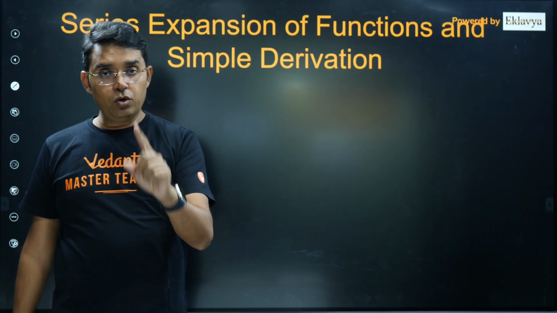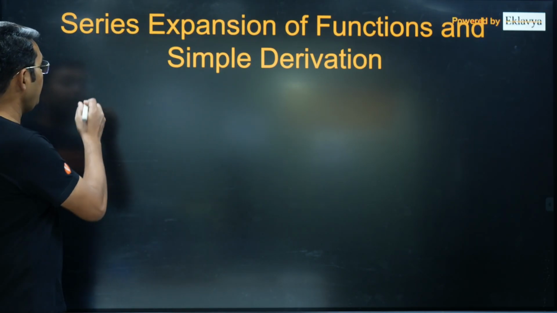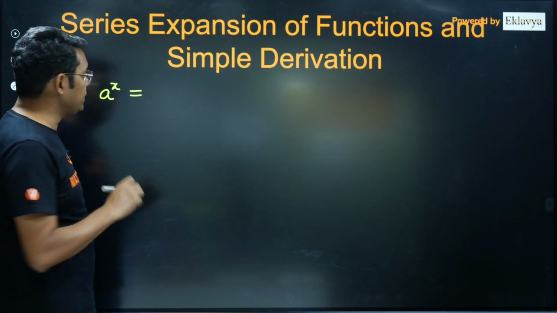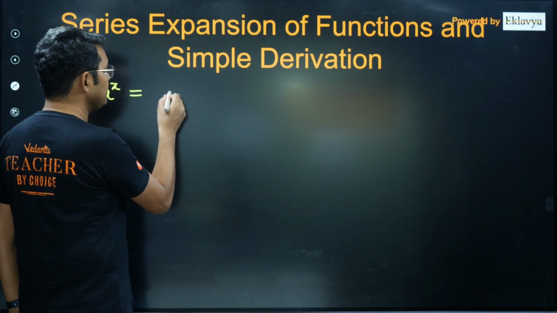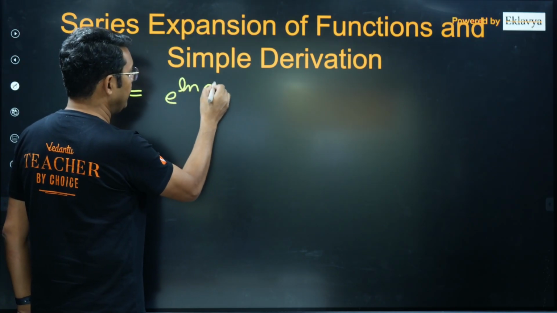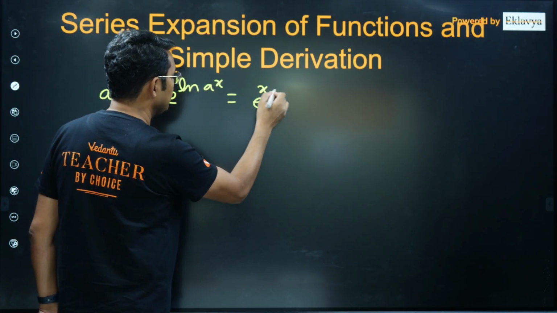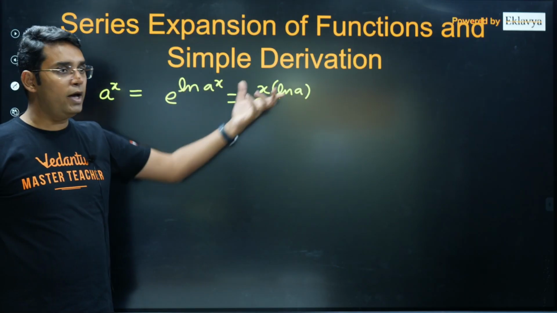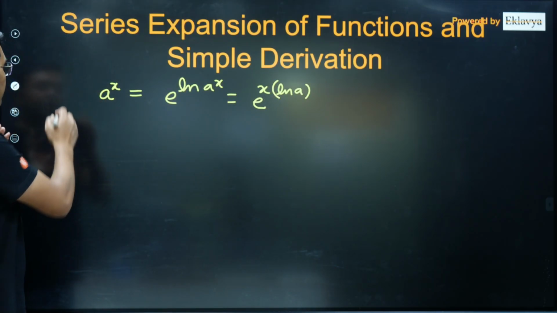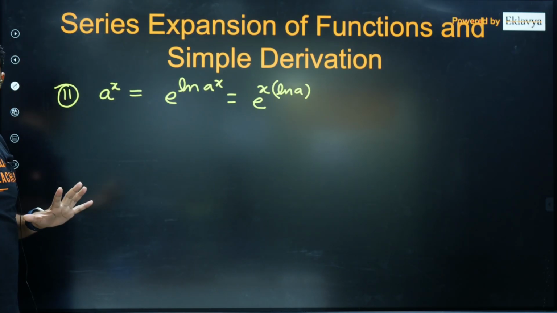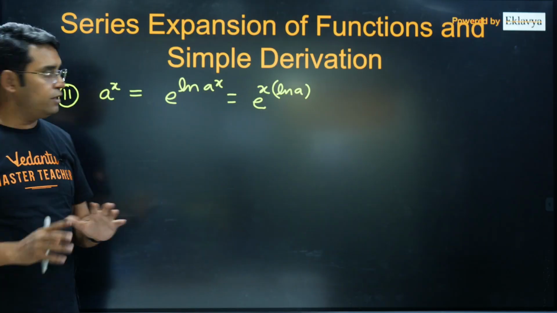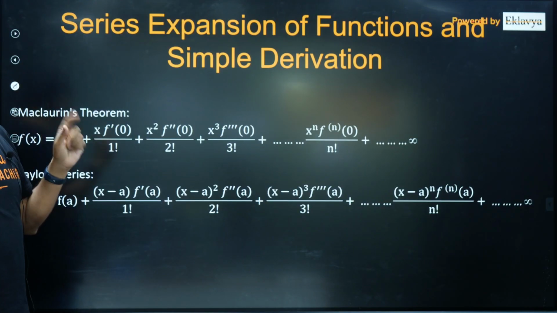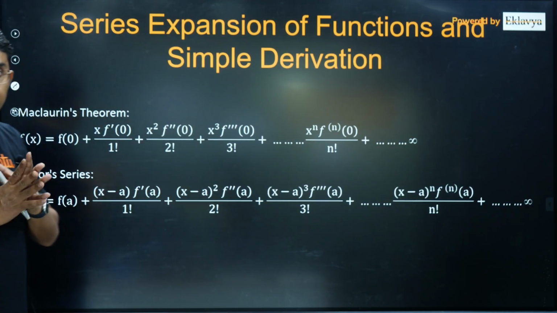e power x, I have already told you, you have to remember it. In fact, a power x was also my second one. A power x is also same as e power x. You can write it as e raised to the power (ln a) power x, so this becomes e power x ln a. So you just have to expand e power x ln a to get the expansion of a power x. That is a very simple idea for a power x. Here you don't have to use Maclaurin or any other thing. But if I have to find other expansions, then I may need some other ideas.